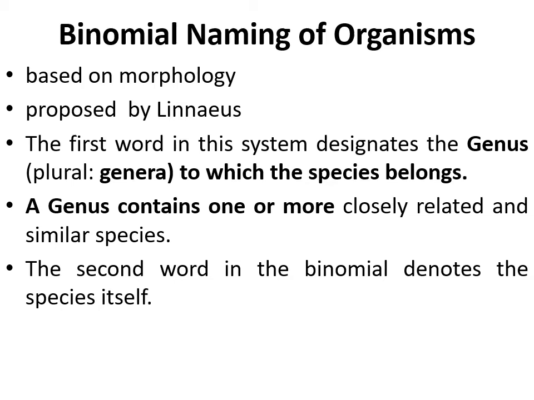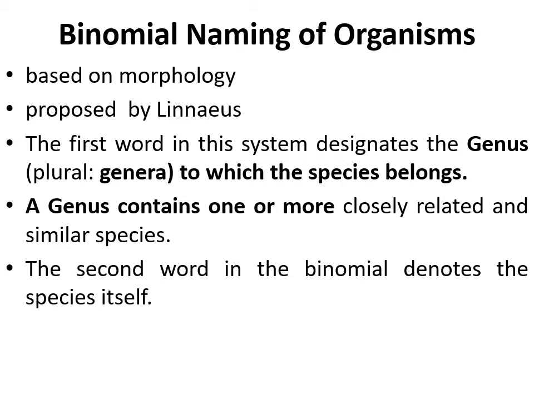Binomial naming of organisms is purely based on morphology, and it was proposed by Linnaeus, where the first two words indicate the name of an organism. The first word designates the genus to which the species belongs. The first name is its genus, and the second name is its species name.